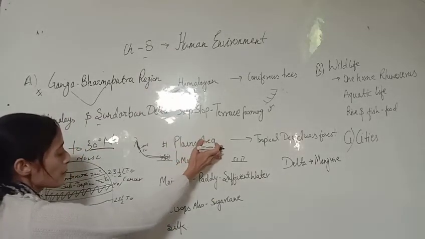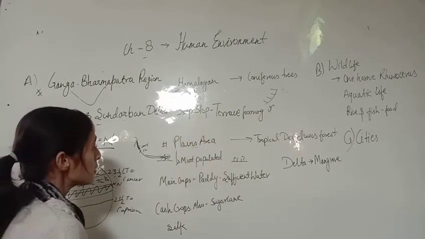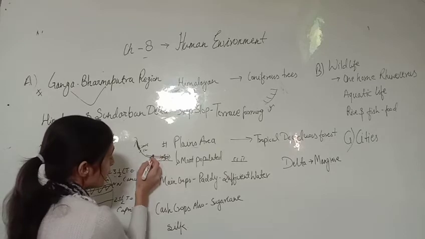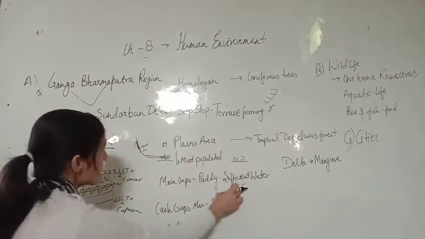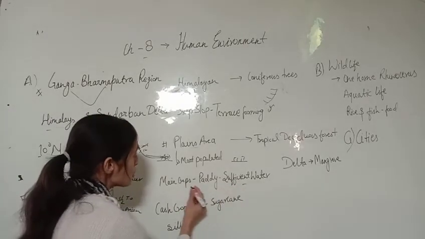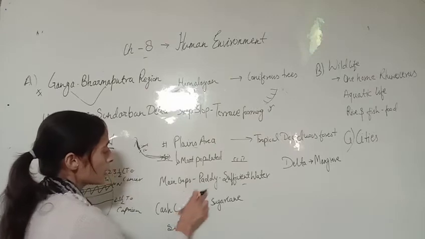Hilly regions के compare में आपका जो plains का area है वो populated होगा, ठीक है. And you know that in a plain area you are getting a sufficient amount of water, sufficient amount है basins के area पे. So the main crop is your paddy. सबसे मेन क्रॉप आपकी क्या है, पैडी.